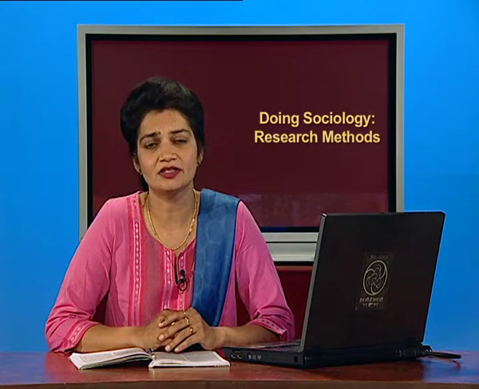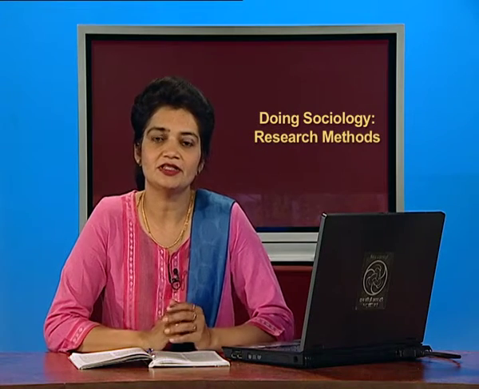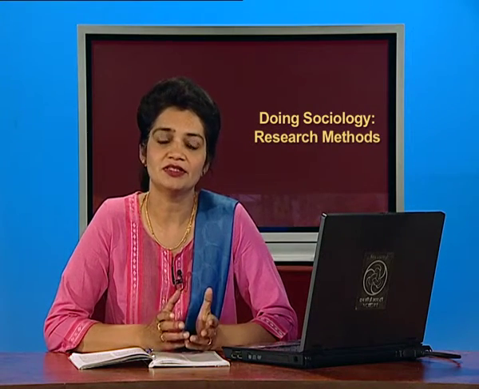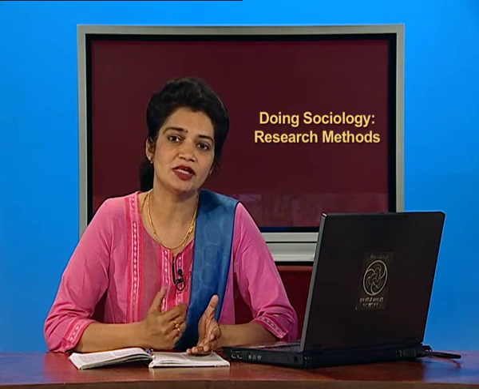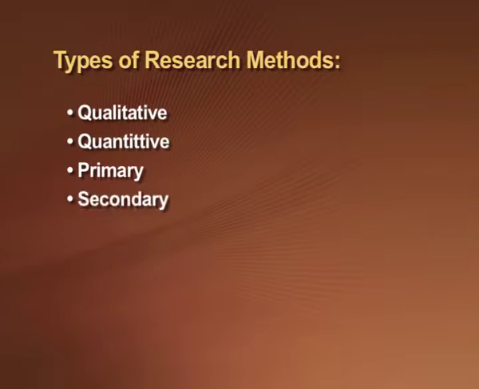As already discussed, there is a difference between the level or unit of analysis in the field of macro and micro sociology. So is the difference between the nature of research methods that we use in the respective areas. Let us first understand what we mean by research methods, and subsequently we will discuss various types of research methods, namely qualitative, quantitative, primary and secondary methods.